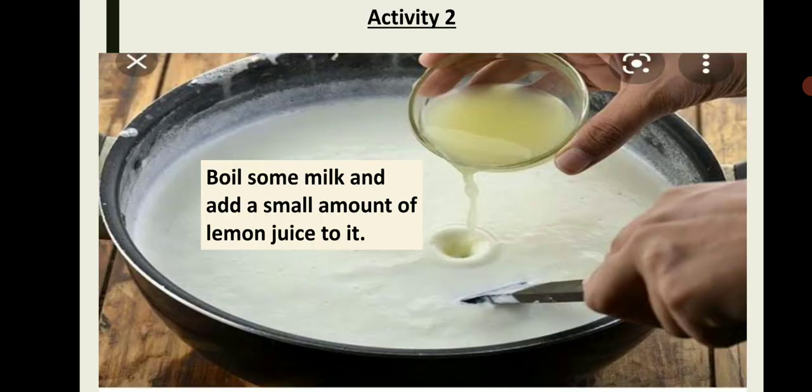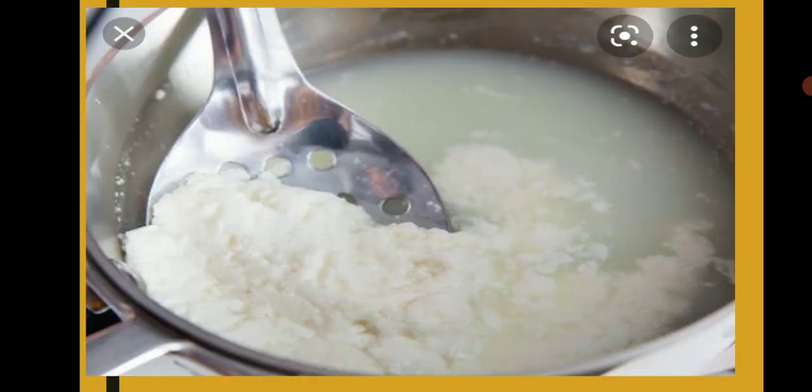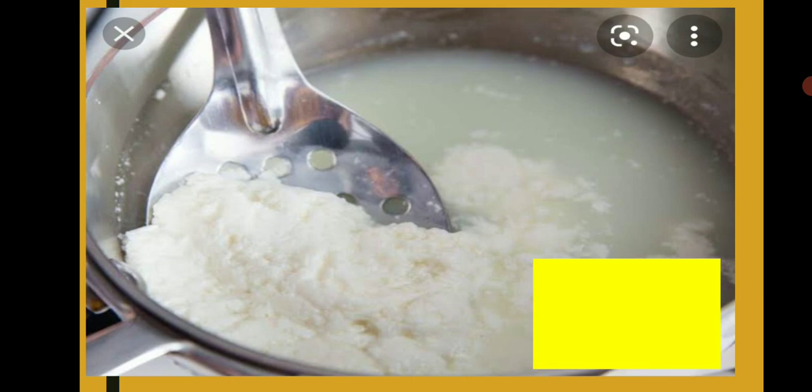For the second activity, we take boiled milk and add some lemon juice into it. The time required for this change is very small and the milk turns into a curdly substance.